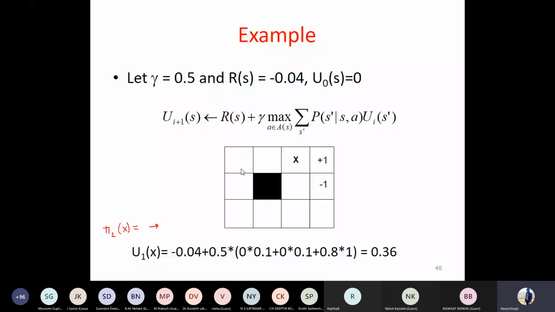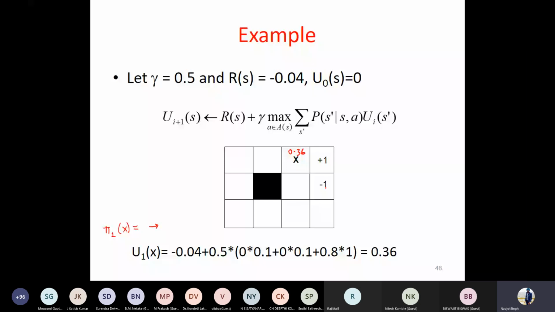Again, in the next iteration, let's say if I tell you what will happen in the next iteration. So this value is 0.36. What about the remaining values? In the remaining values, because the utility is 0 in this case, what is the correct direction? I should not go towards -1 or any other direction which takes me towards -1.